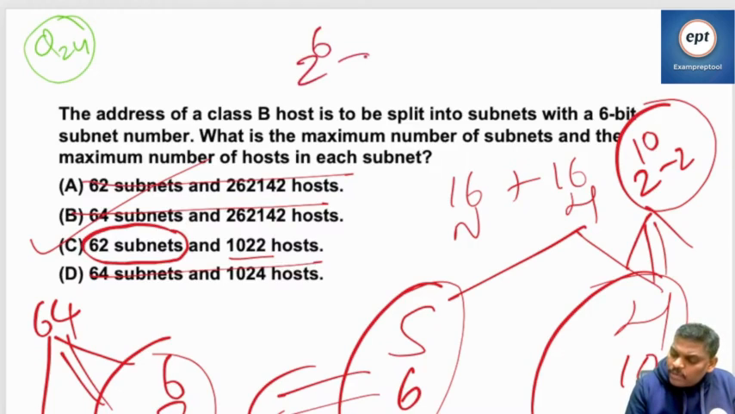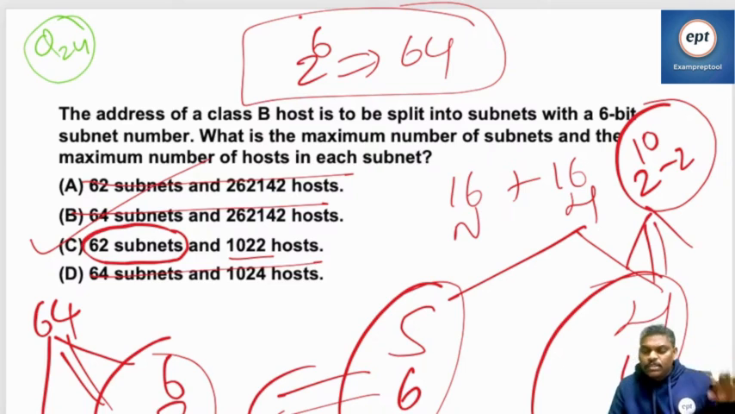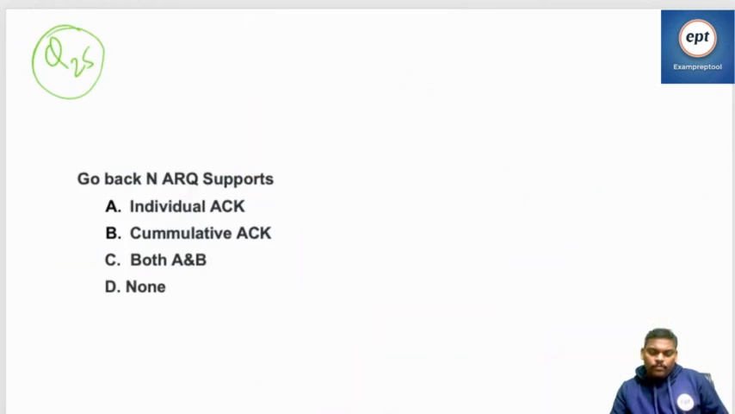Listen, subnet is 2 power 6, 64. If 64 is there, select 64. Not there? Go to the next problem. See, from today onwards, if anyone asks how many subnets are possible with 6 bits, it is 2 power 6. If it's really not there, if it's not possible, then select some other option.